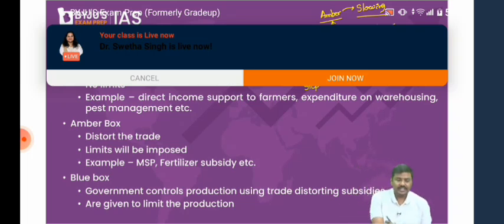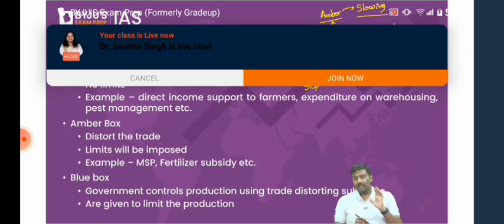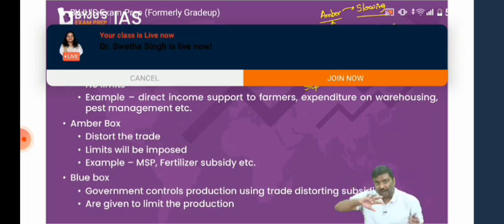Right? Any example of this? PM Kisan scheme. PM Kisan scheme is a green box subsidy in India. It is not distorting any trade. It is not creating any kind of distortion. Right? Some of you ask, how do you prove that?